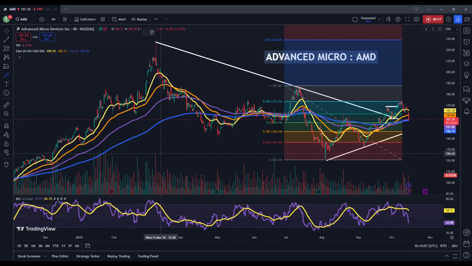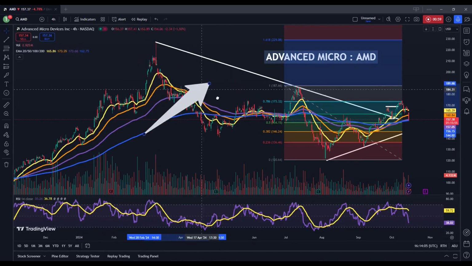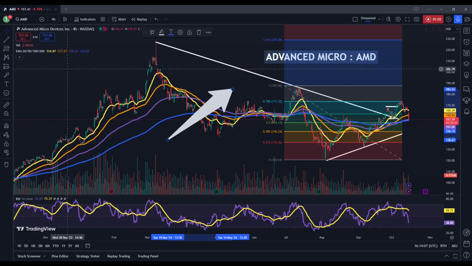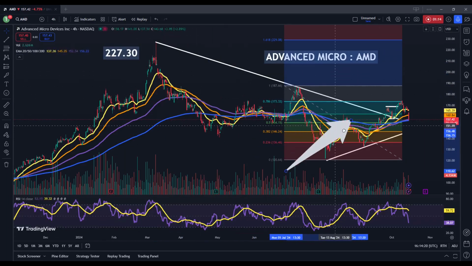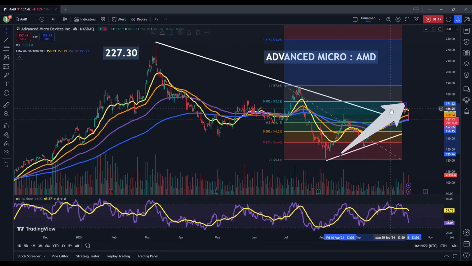As we can see here, there is a fairly significant downtrend line that has been drawn from those all-time highs, which came in at 227.30, I believe. Wow, I know this chart a little bit too well. 227.30 is this all-time high. And as we can see here, this trend line has now been broken to the top side.